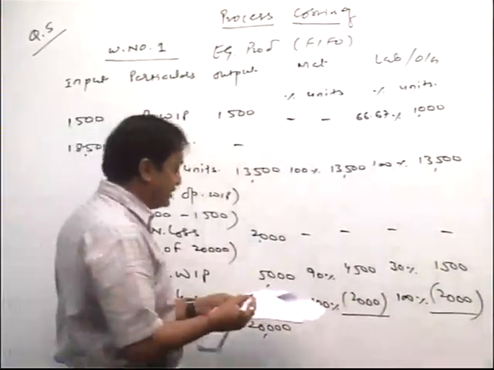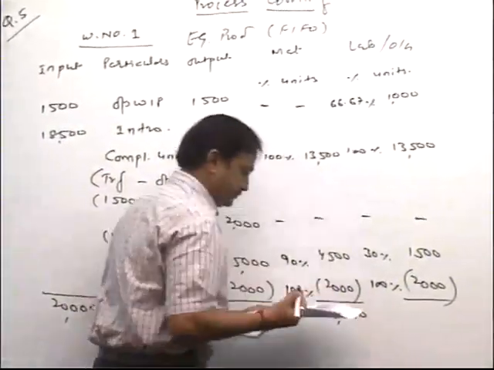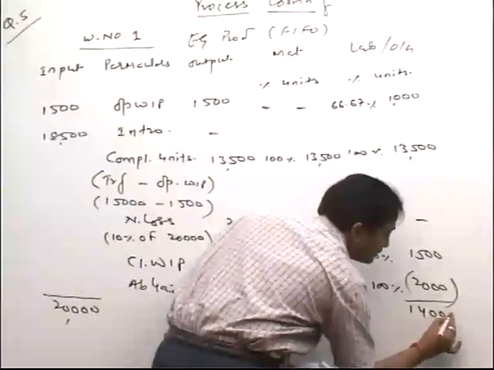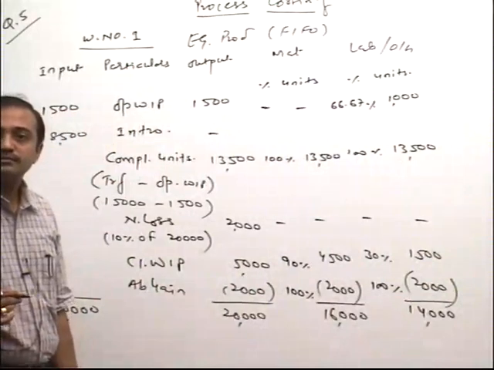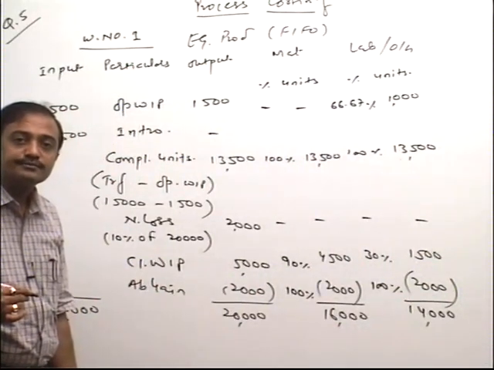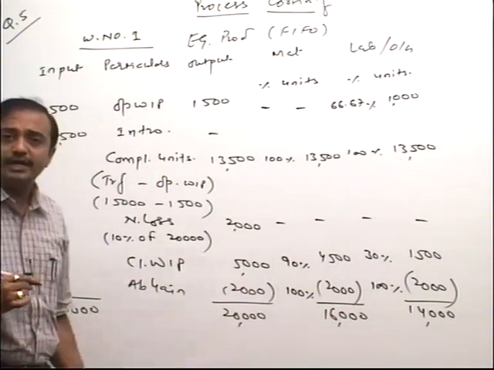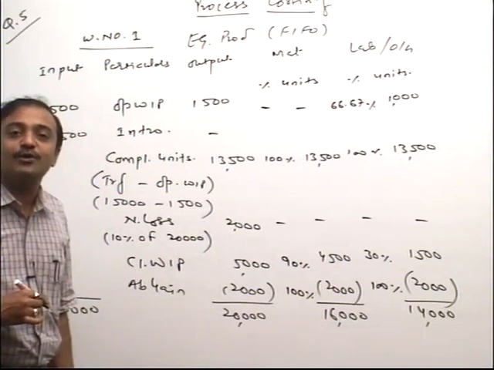Ready, friends? Just check the equivalent units: here 16,000 and here 14,000. Everybody clear? Okay, friends. First of all, write down these things, then after that I will show you working note number 2, that is the statement showing cost per unit.